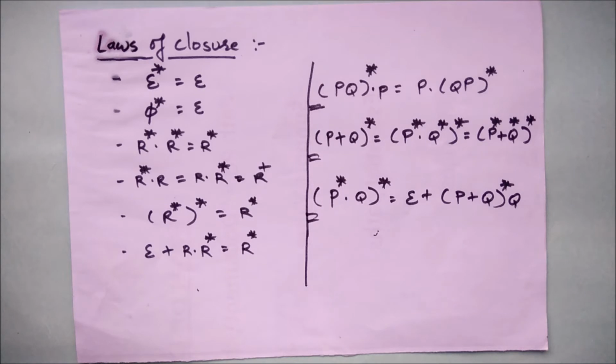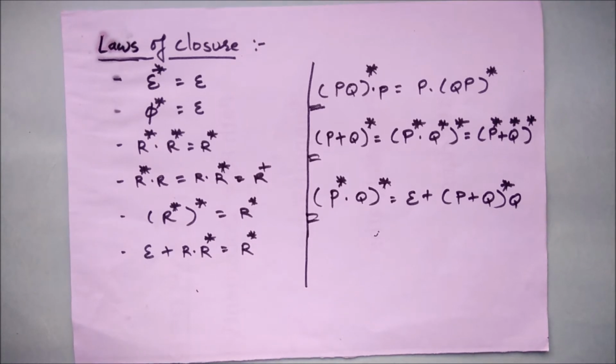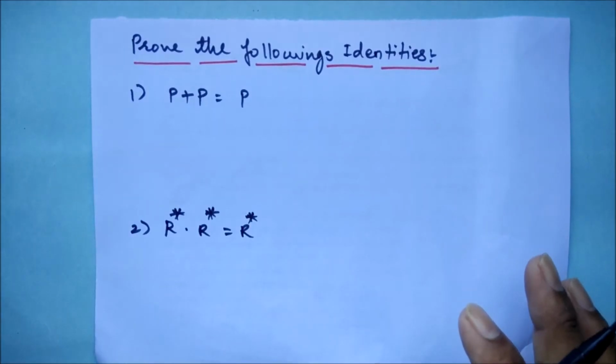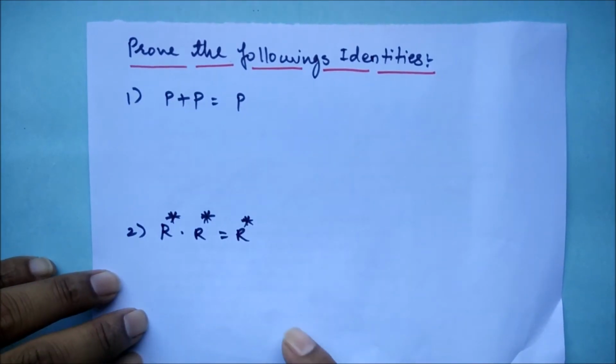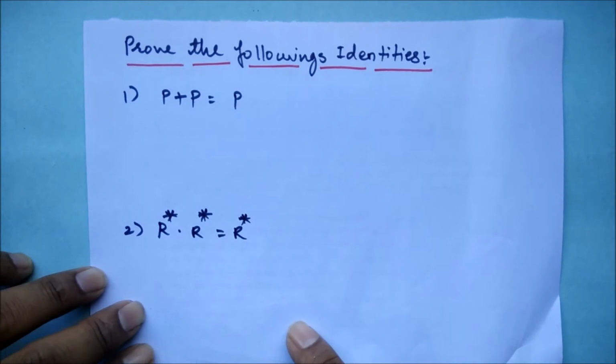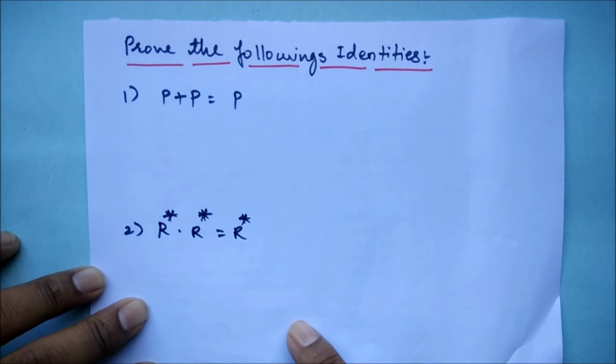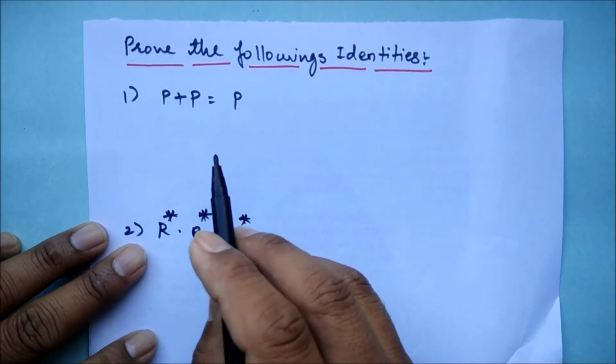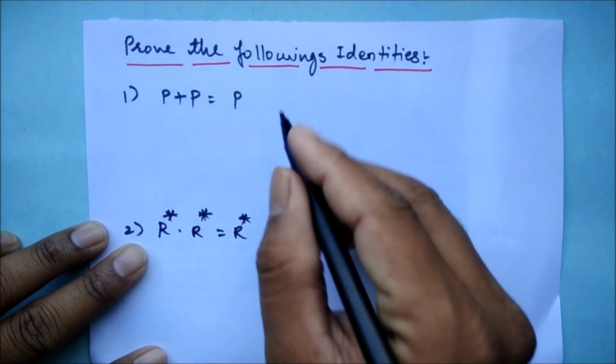Let's move ahead and prove some laws, from easy to difficult levels, so that you can understand. Some examples are in front of you. The question will be asked like: prove the following identities. The first question is P plus P is equal to P. That is an important law.